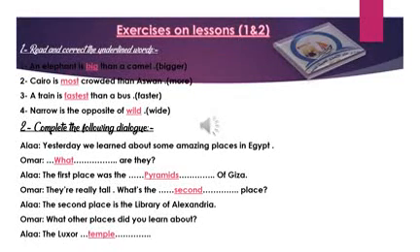Okay, let's answer this dialogue. Yesterday we learned about some amazing places in Egypt. What are they? The first place was the pyramids of Giza. They're really tall. What's the second place? The second place is the Library of Alexandria. What other places did you learn about? The Luxor temple.